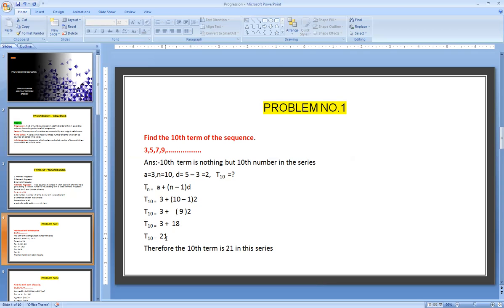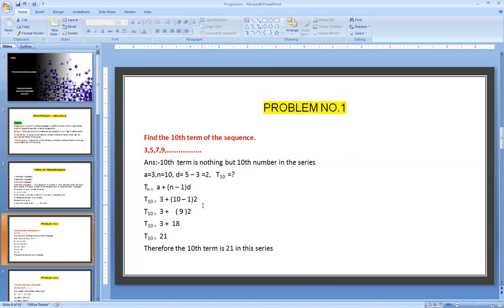So this is how we got it. See, if we write it out, the next number will be 11, then after 11 we get 13, after 13 we get 15, then the next is 17, then 19, then 21. This is how we can make it out very easily.